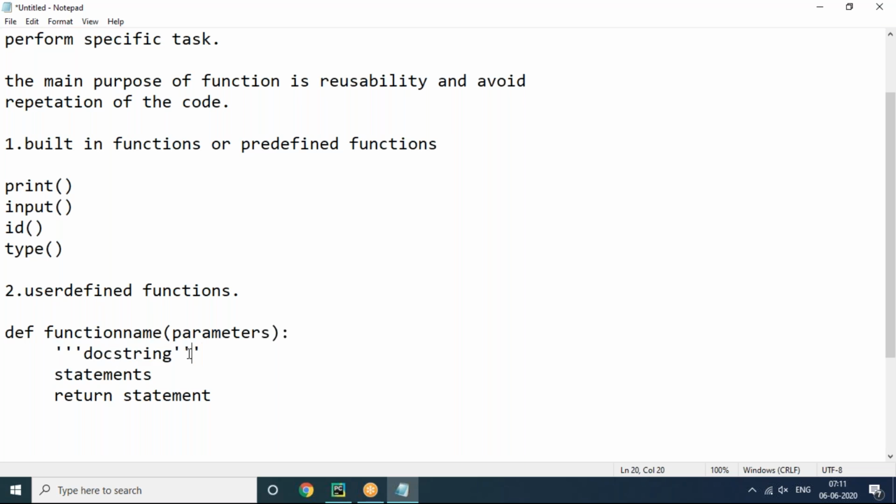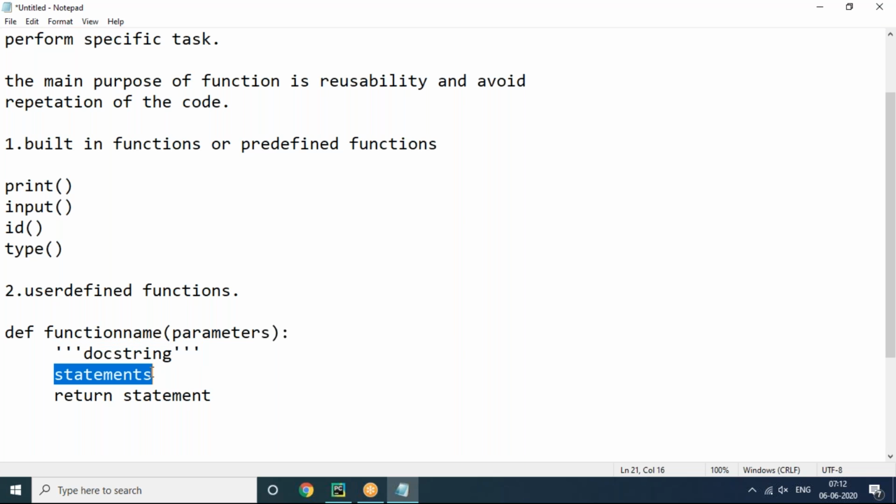And the doc string is nothing but the documentation string. Documentation string means it's a description about your function, just for what purpose you are trying to create the function. You can write that as a description, no problem at all. This is called the documentation string. Understand? It is optional, not required every time.